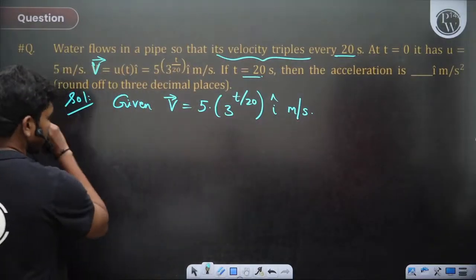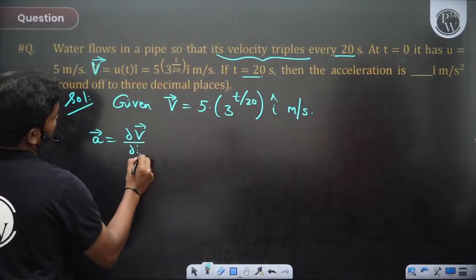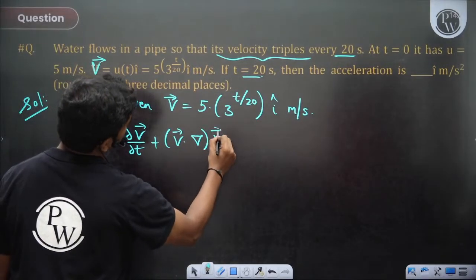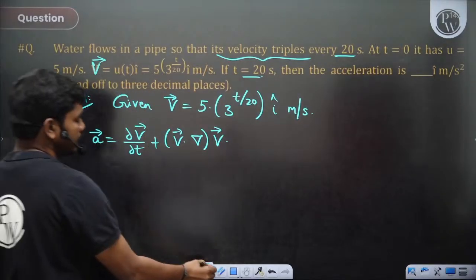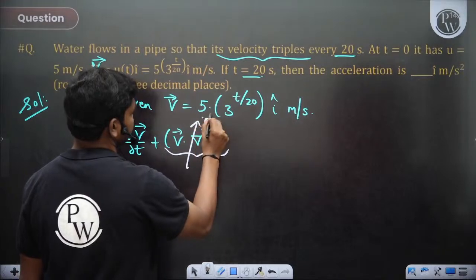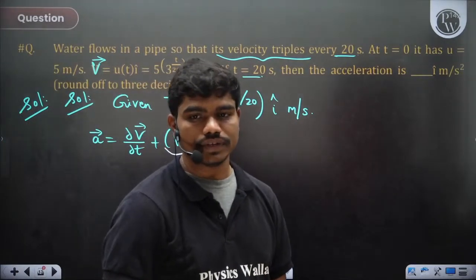So if you look at acceleration, it is dou v upon dou t plus v dot del operating on v. But since v has only t, definitely this term is 0, because it doesn't have any involvement of space coordinates. It's changing only with time.